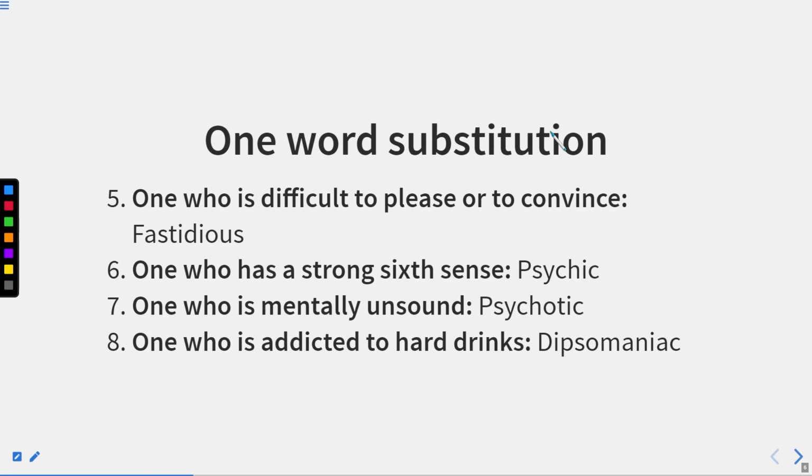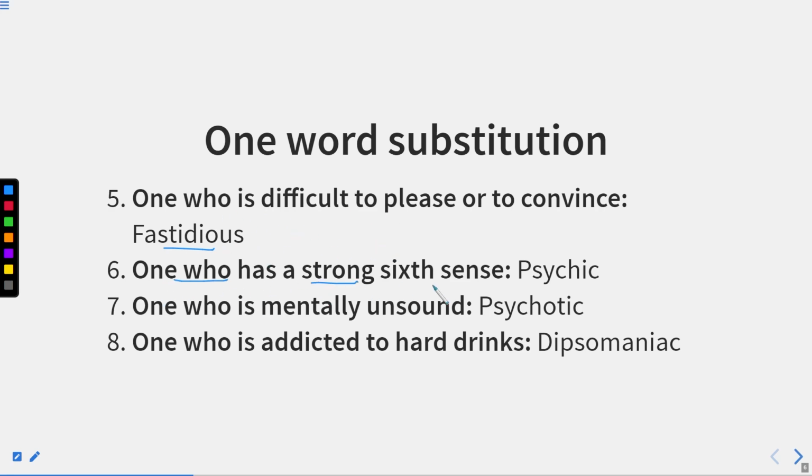One who is difficult to please or to convince. It means there are a few kinds of people. What they do, they are just of a nature, you cannot easily please them, you cannot easily make them happy, you cannot easily entertain them, you cannot easily convince them. They are strict and stern in their behavior. So these types of persons are known as fastidious. So fastidious is a kind of person, you cannot easily please him, or you cannot easily convince him for anything. So he will show you the tantrums. So that kind of person is known as fastidious.